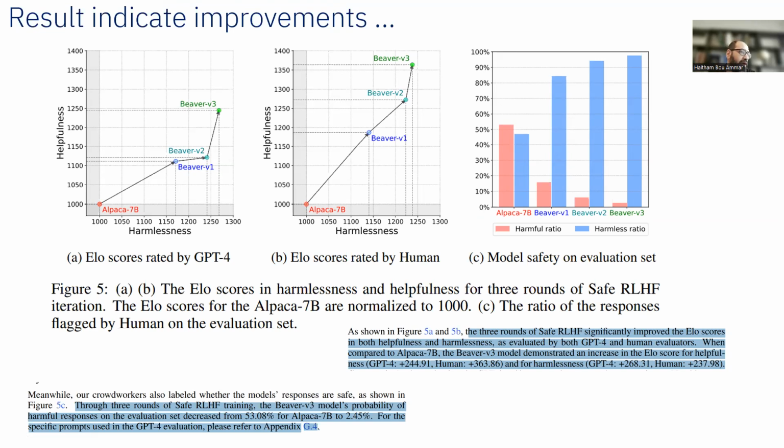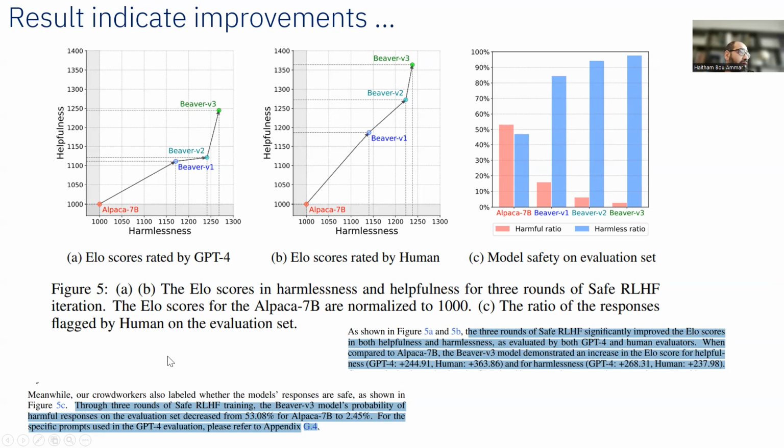But here, what they are able to show is that indeed, the method that they have used is capable of improving this harmful ratio for different types of models like Alpaca 7 billion, Beaver v1, Beaver v2, and Beaver v3. So here they say that the 3 rounds of safe RLHF significantly improved the LO scores in both helpfulness and harmfulness, as evaluated by both GPT-4 and the human evaluators, right?